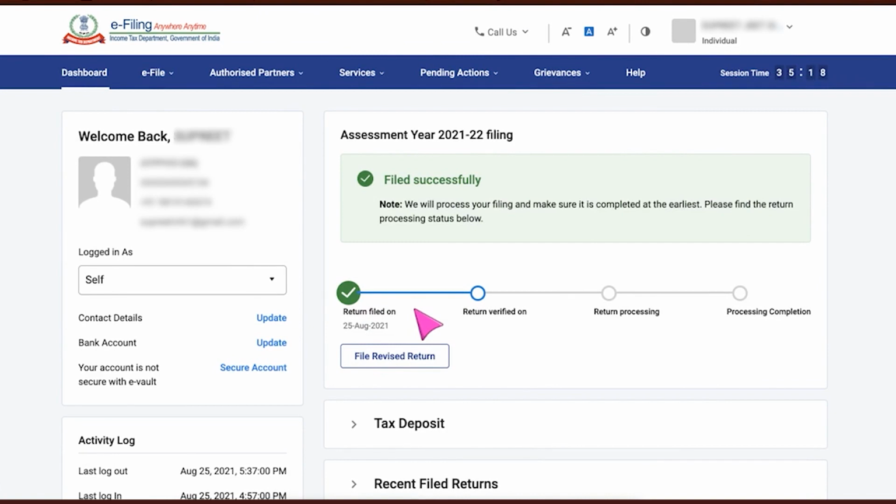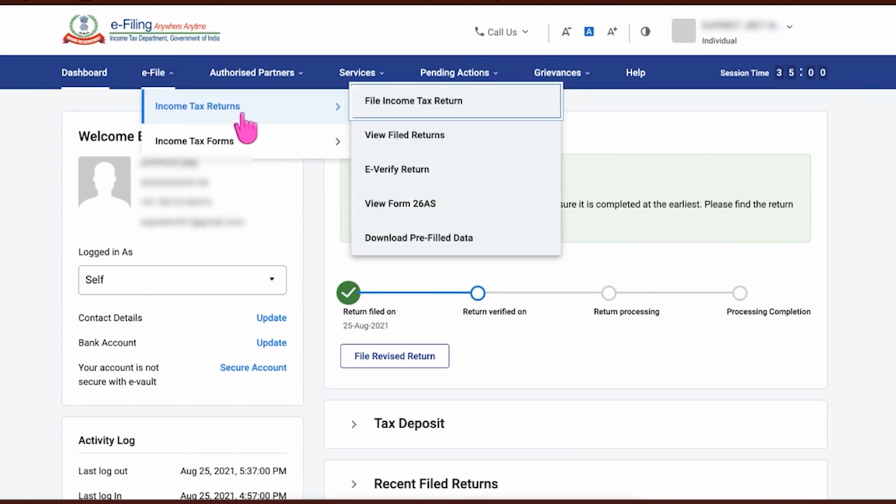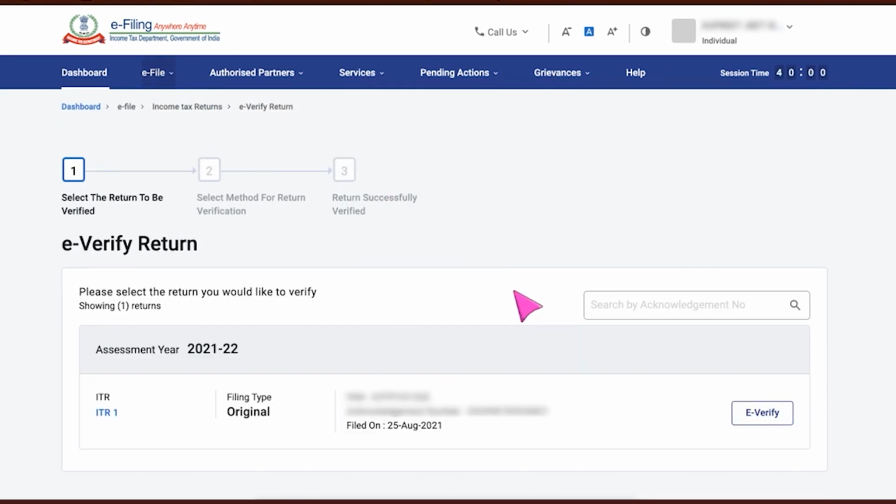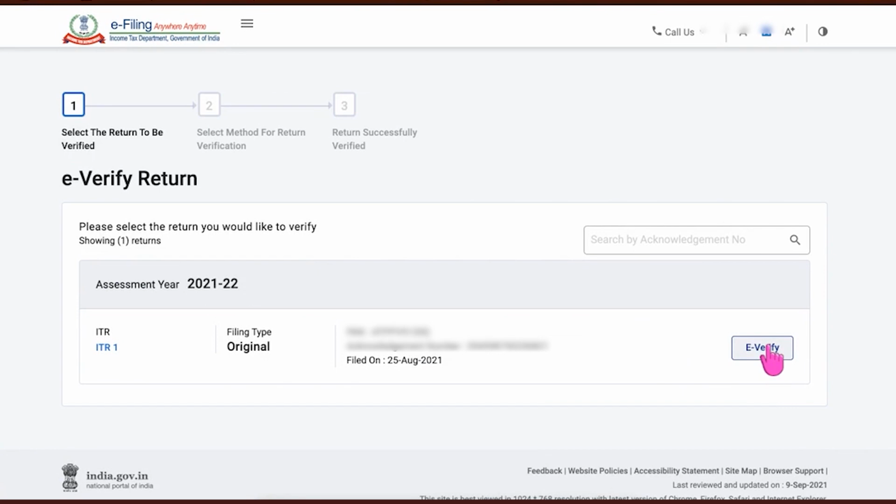Alternatively, if you have logged into the income tax portal, it will show you that you have filed your income tax return successfully, and the next step would be to verify your return. In order to e-verify your return, you will need to go to e-file, go to income tax returns, and then click on e-verify return. And again, here you will see a button where it will ask you to e-verify. Here you have certain options.